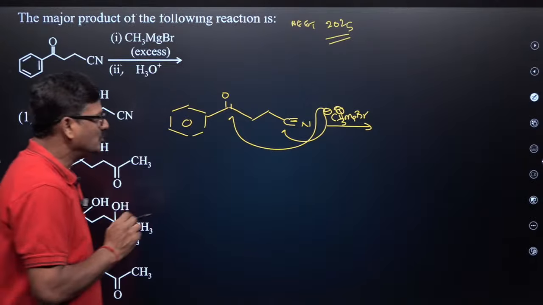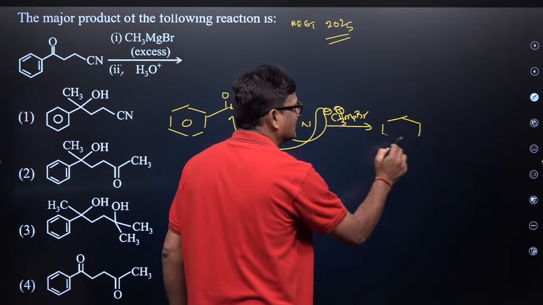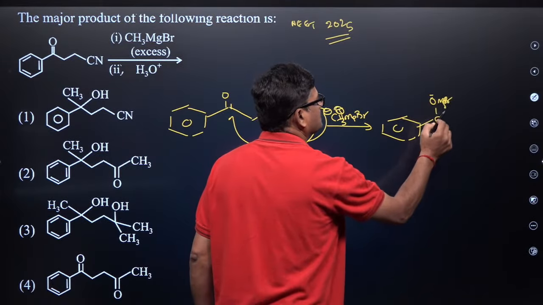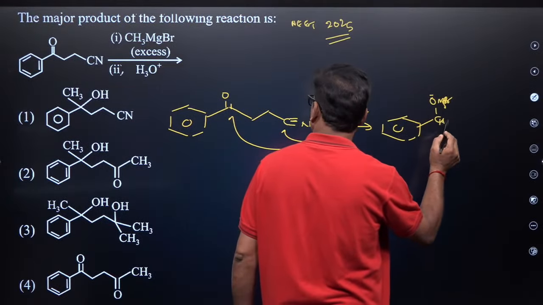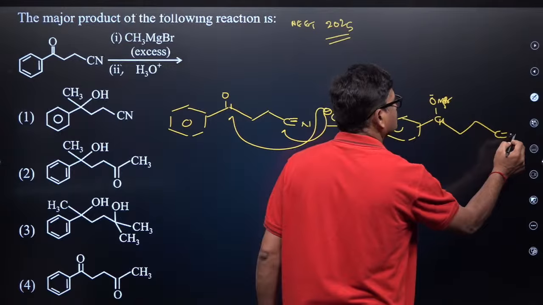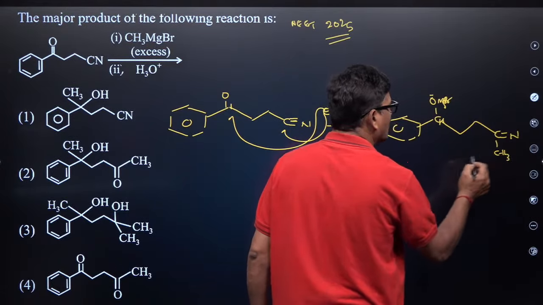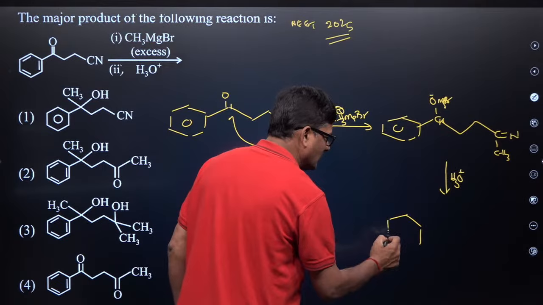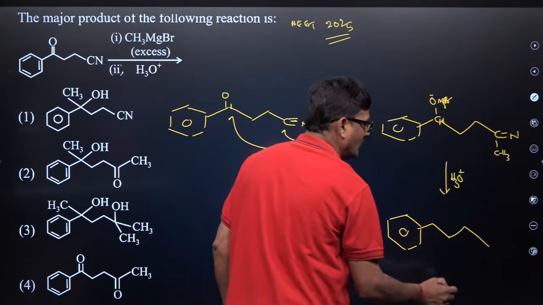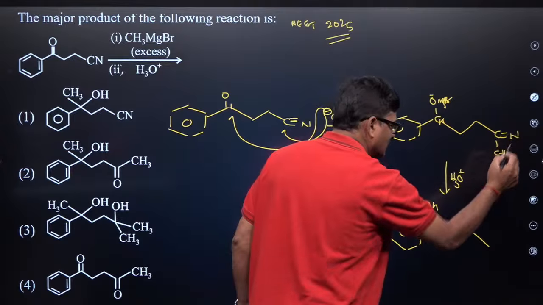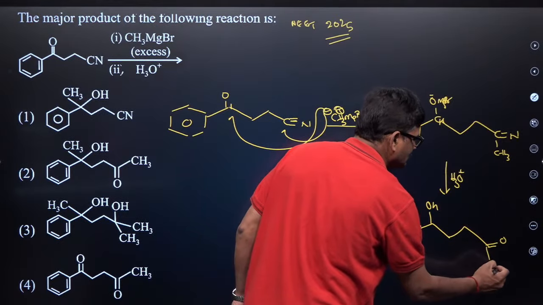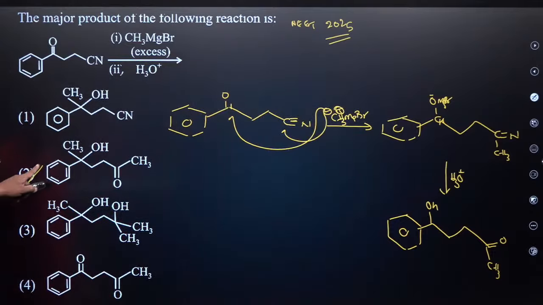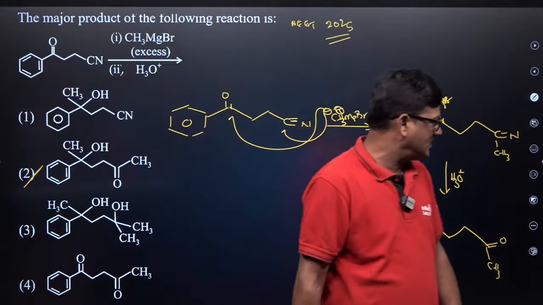So you will get, once it is hydrolyzed, you are going to get an alcohol here, and it is left as a C double bond O, and it is going to be CH3. So this is actually the question. Your answer is going to be 2, but you guys take this as